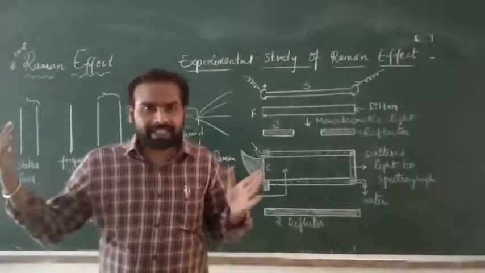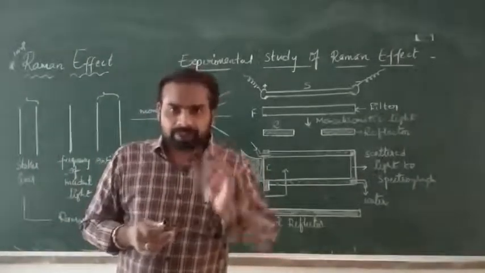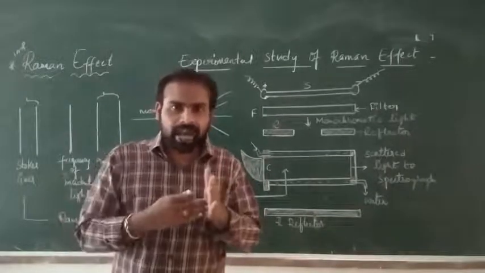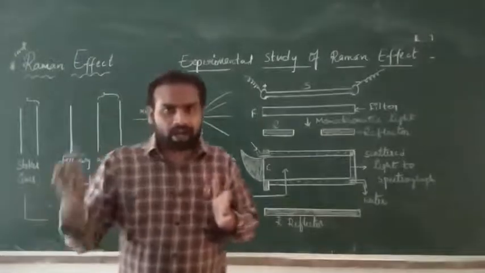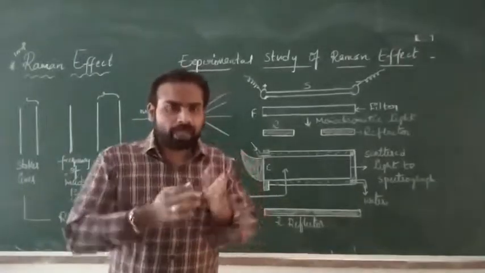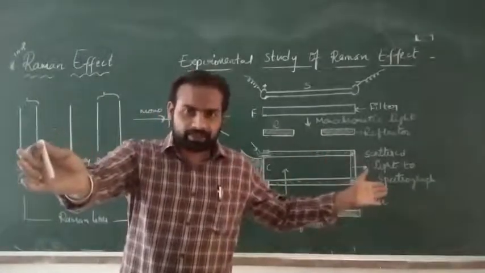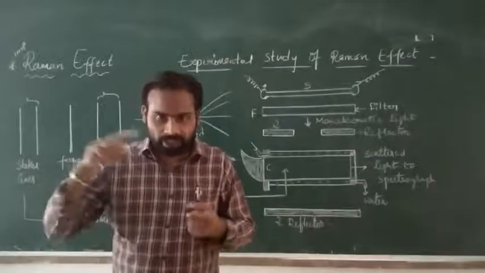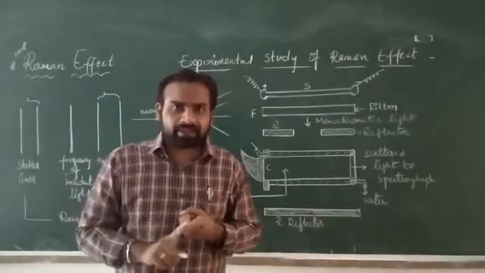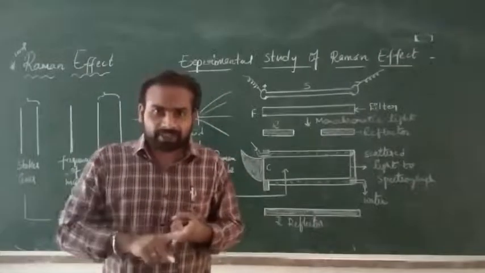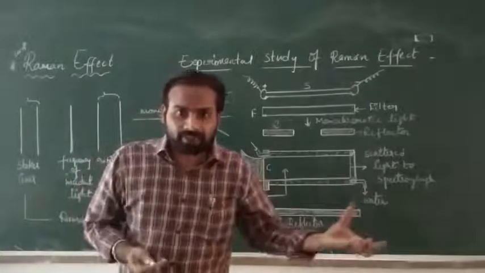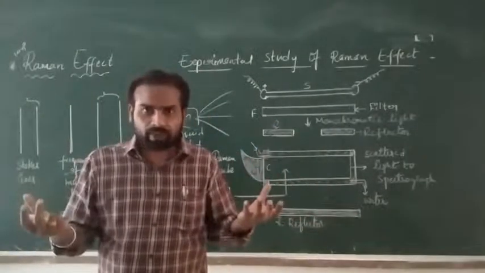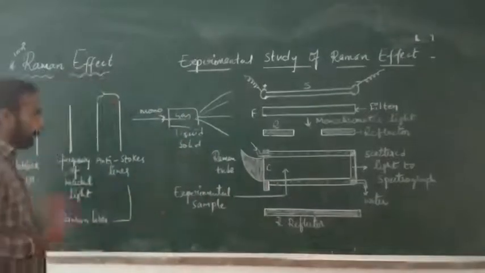When we incident a monochromatic light of a single frequency or wavelength on a gas, liquid or transparent solid, it will be scattered in all directions. The scattered light consists of, in addition to the incident frequency, greater frequencies and smaller frequencies of light. That is the Raman effect.